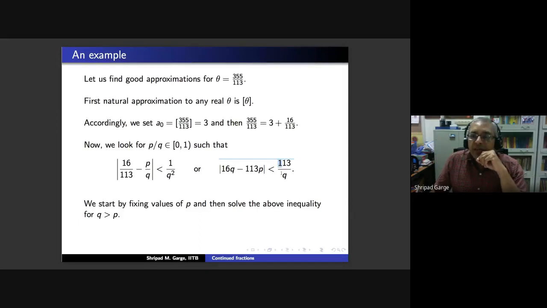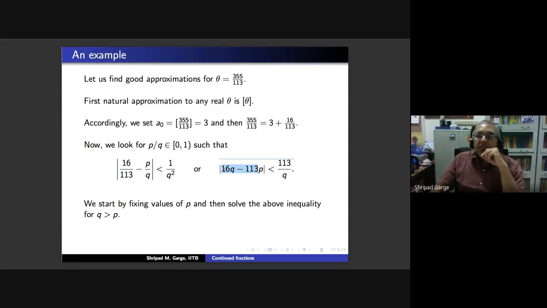Therefore, 113 upon 2 is an upper bound for the 16Q minus 113. So 113 upon 2, which is roughly 57, we'll need to take multiples of 16 which are close to 113. Remember, P is 1. So we are taking multiples of 16 which are close to 113 at most by 57.